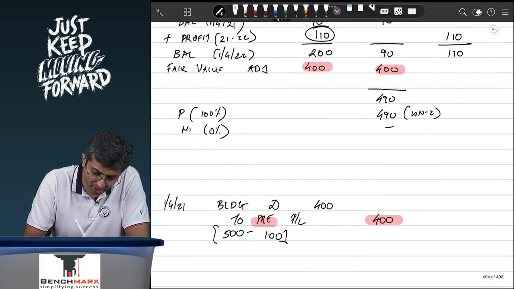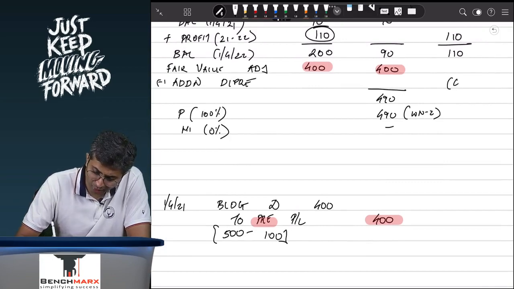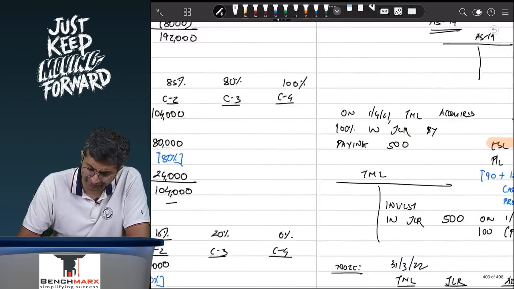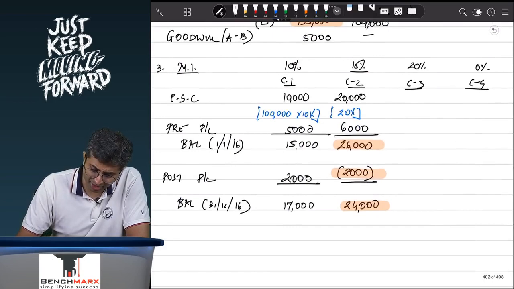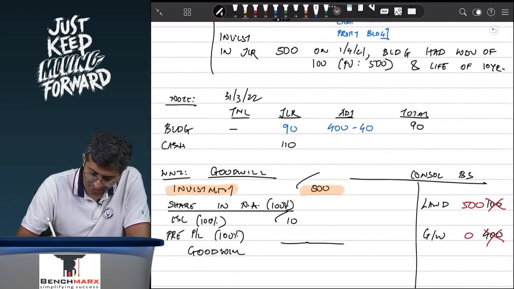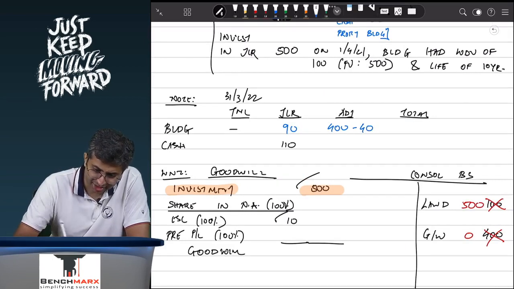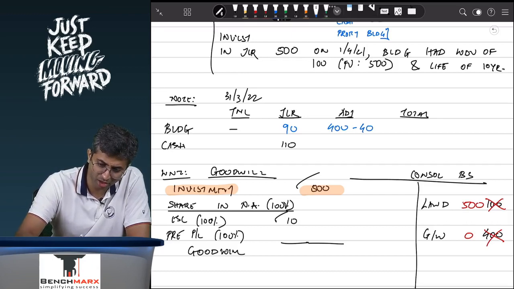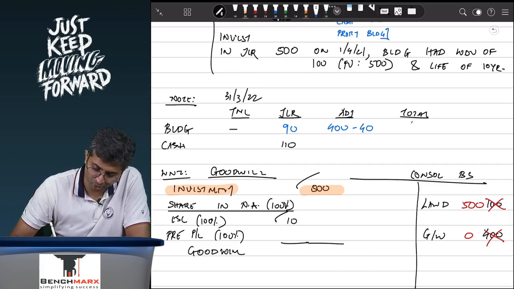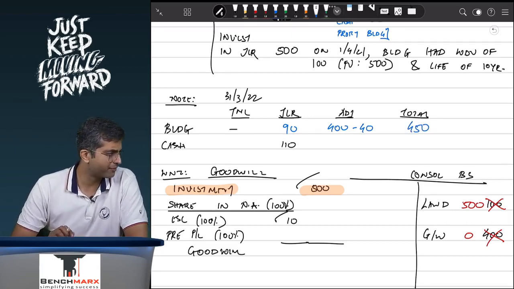Why should this come? Well, over here there will be additional depreciation worth 40, less 40, one effect. Remember, adjustments you have to give two effects. The second effect will come over here, again less 40, which means your closing asset will become 90 plus 400 minus 40, which will come to 450 rupees. So this will, let us say, come to 450 rupees.